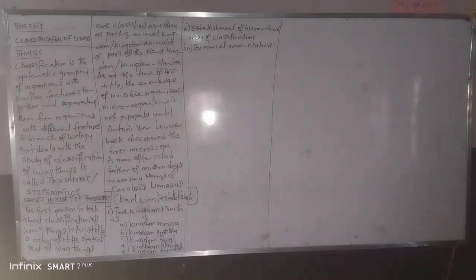In case you are asked in any exam, three contributions of Carolus Linnaeus. The first thing he did was to give the five kingdom system. The second one is that he established hierarchical order of classification, and another one is binomial nomenclature.